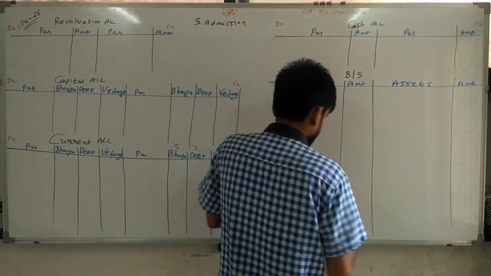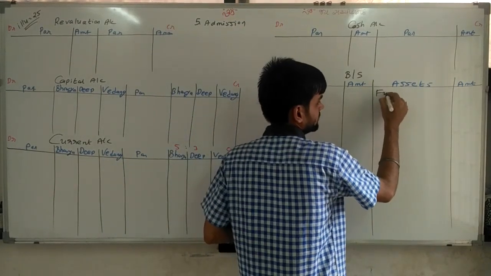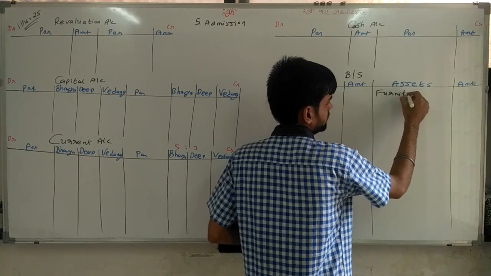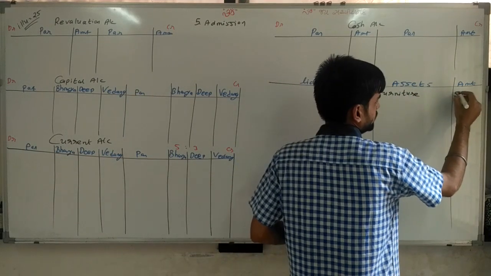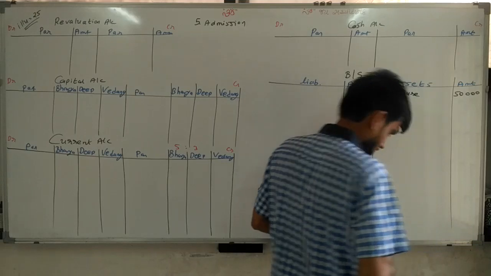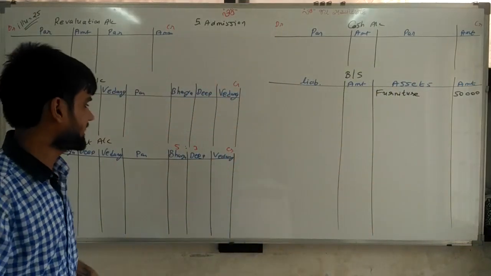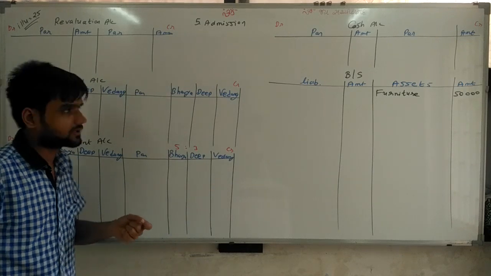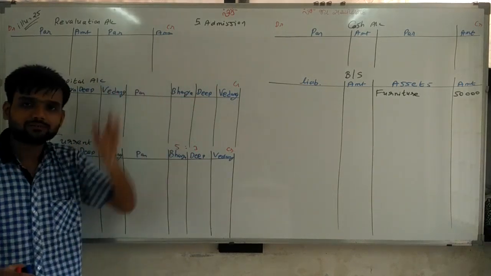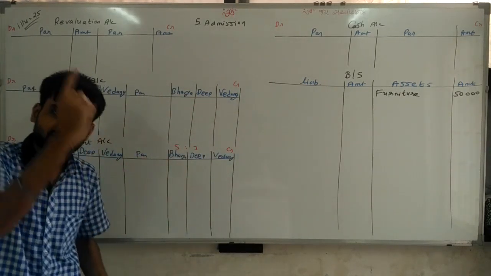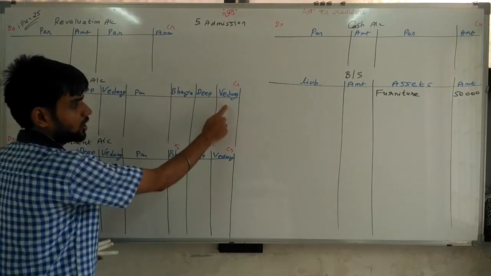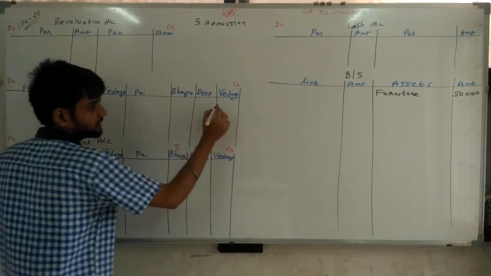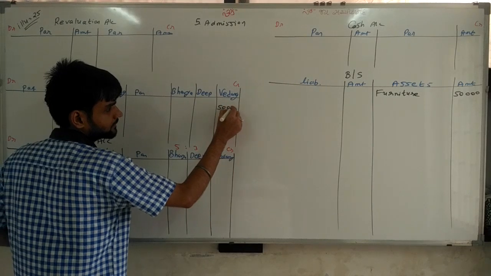So here I am writing furniture, 50,000 rupees. And same situation: who brought furniture? Vedang. So Vedang's capital account is credited. Furniture account debit, capital account credit. So capital of Vedang credited, and here we write 50,000 rupees.